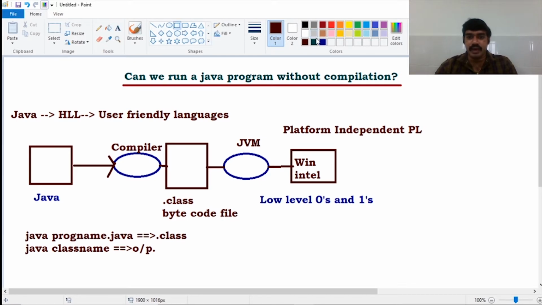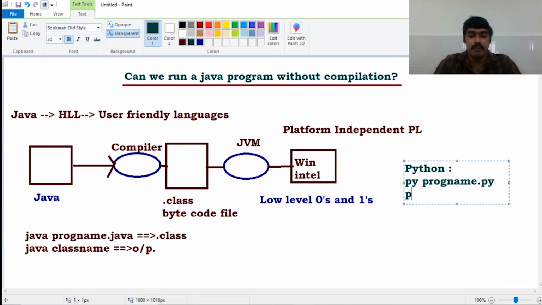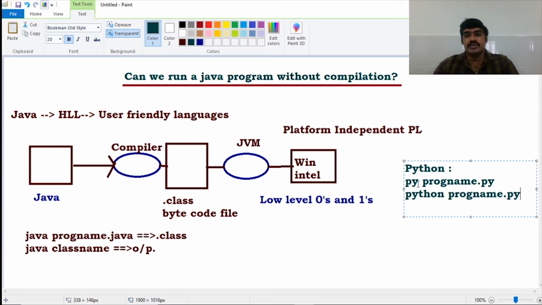Whereas coming to the Python programming language, in Python, we can run a Python program without compiling the code. We can run a Python program directly without compiling that particular code. How to execute a program directly in Python without compiling the code? Syntax is py space program name .py or python space program name .py. We can use the first syntax or the second syntax to execute a program directly without compiling the code in Python.